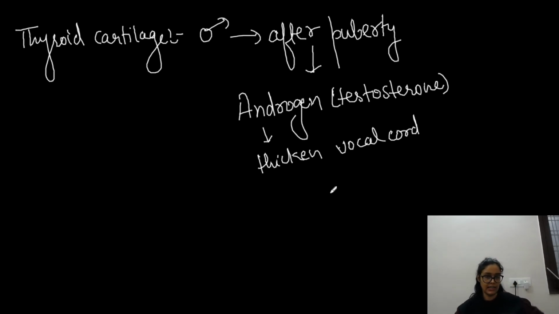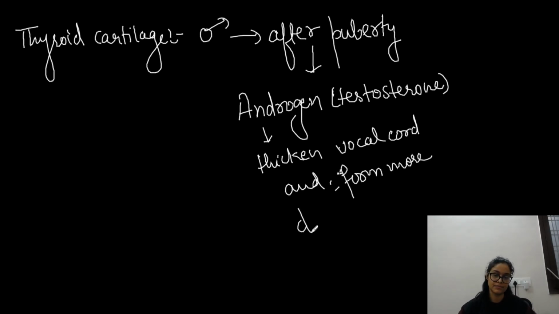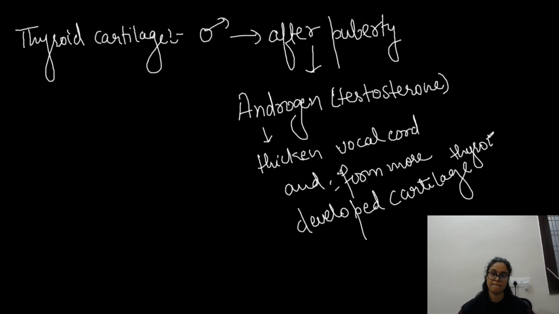And obviously the thyroid cartilage becomes large or more developed. Which cartilage? Thyroid cartilage, called Adam's apple.